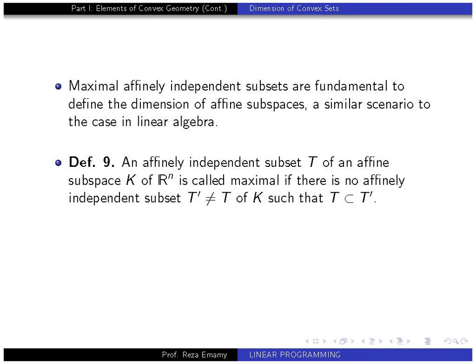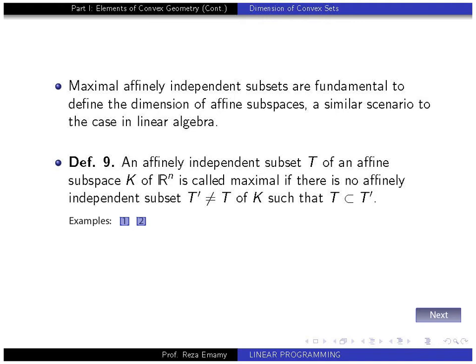An affinely independent subset T of an affine subspace K of Rn is called maximal if there is no affinely independent subset T prime different from T of K such that T prime includes T. Let's go to a couple of examples. Here, example 1. There are 3 affinely independent points that form a maximal set in R2 but not in R3 or any Euclidean space with dimension greater than this.